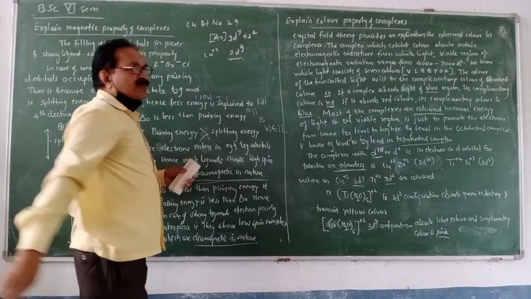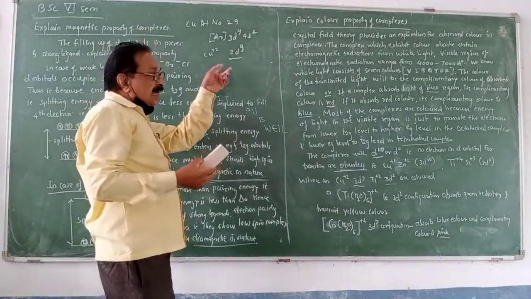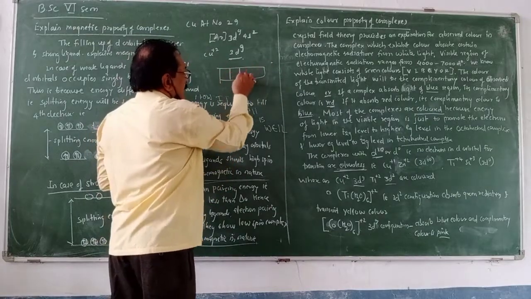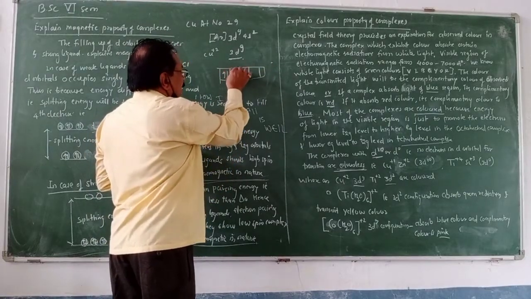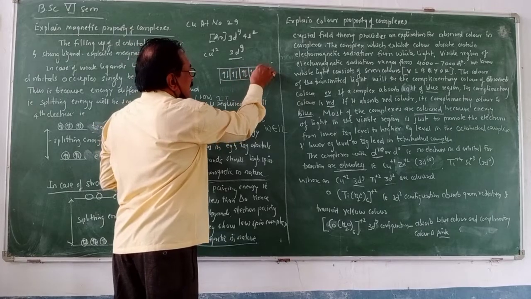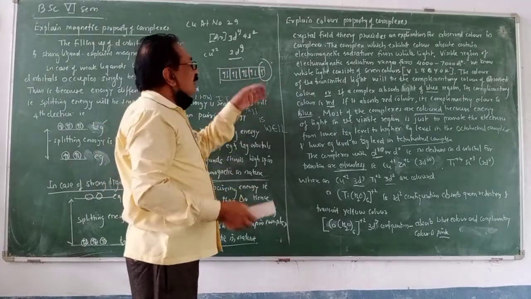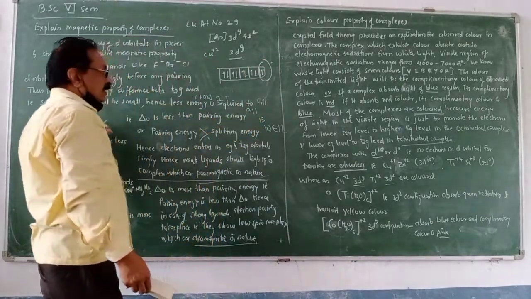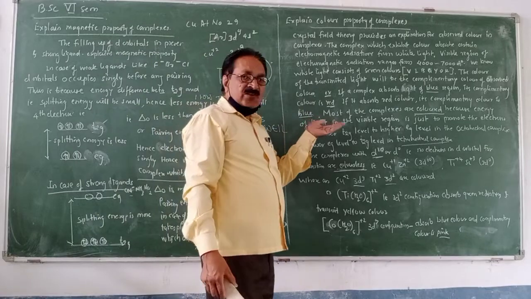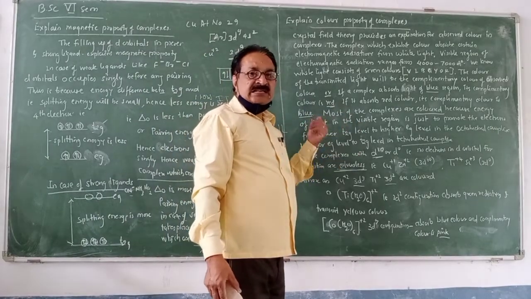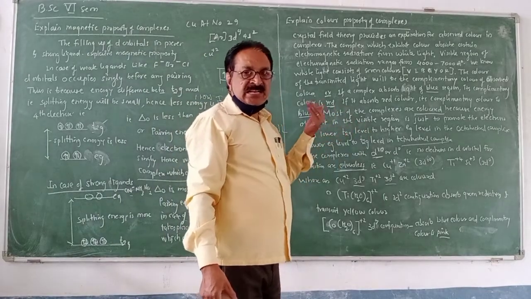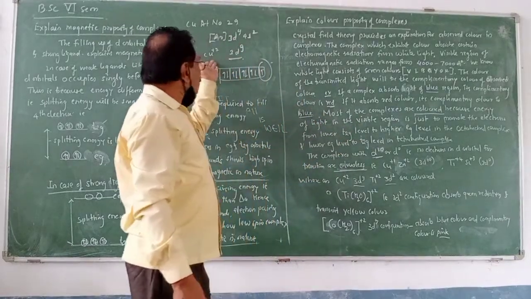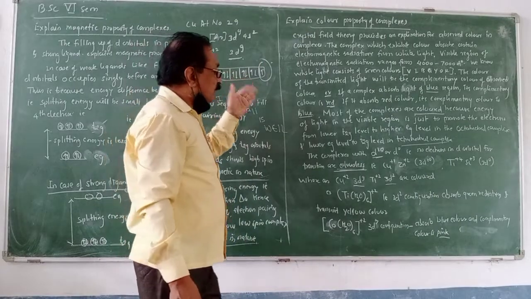Out of 9, 1 is unpaired, and that unpaired electron undergoes the transition. We know the d orbitals are 5 in number, and 9 electrons are to be placed. Here, the unpaired electron gets a transition from the t2g level to the eg level in the case of an octahedral complex. Then it absorbs certain radiation. The absorbed radiation is red and the complementary color is blue. Therefore, copper plus 2 complexes are blue in color.